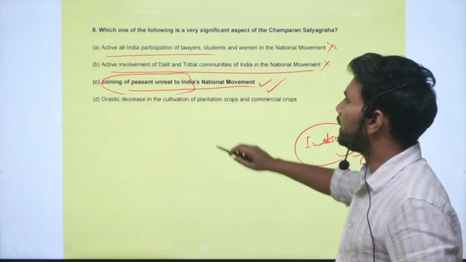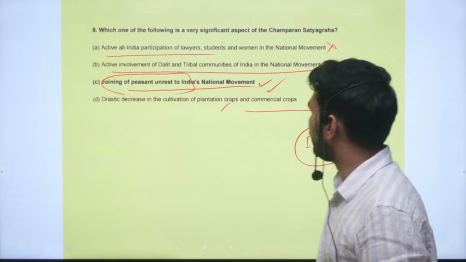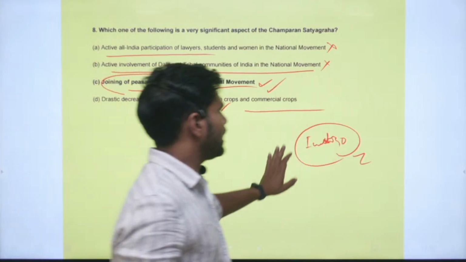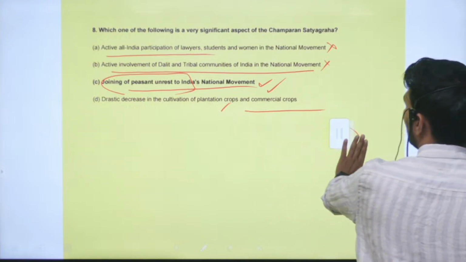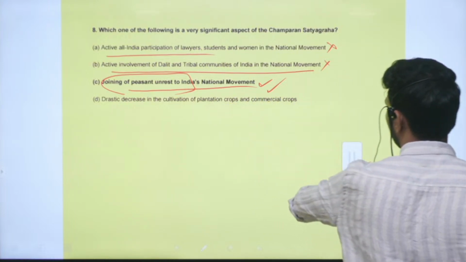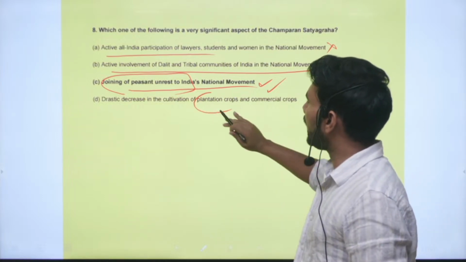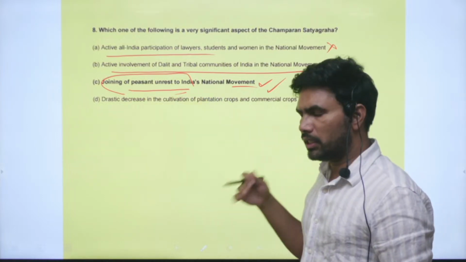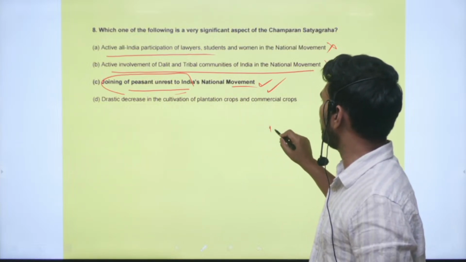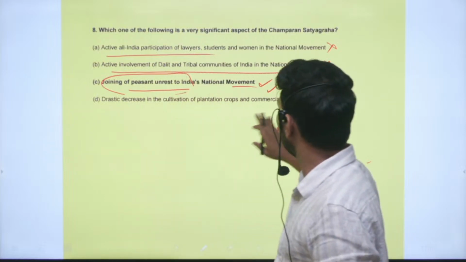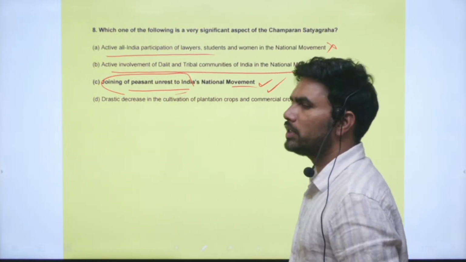Next is drastic decrease in the cultivation of plantation crops and commercial crops. We cannot say there is a drastic decrease in the cultivation of plantation crops and commercial crops. Plantation crops include not only indigo, but also other crops like tea, banana, sugarcane cultivation, etc. So we cannot say this happened with the Champaran Satyagraha.